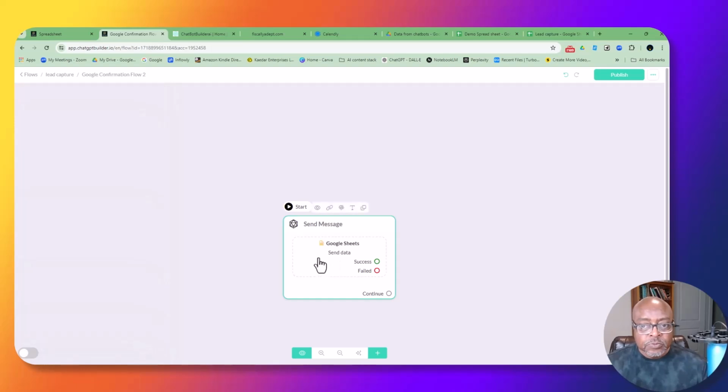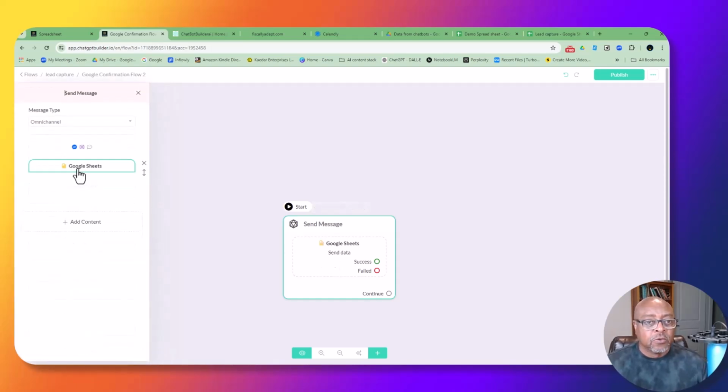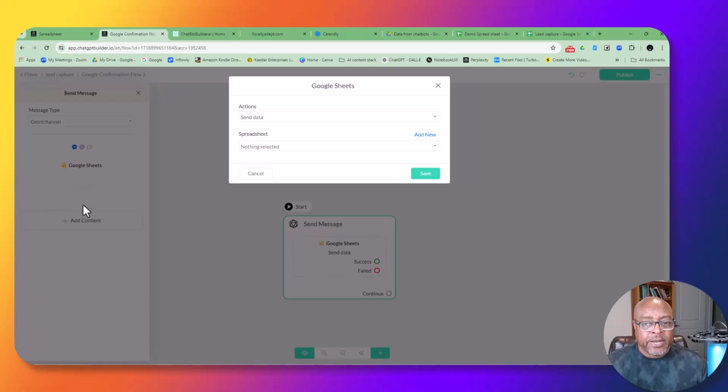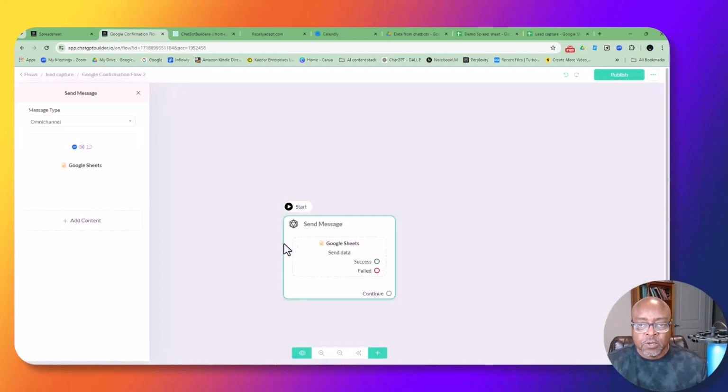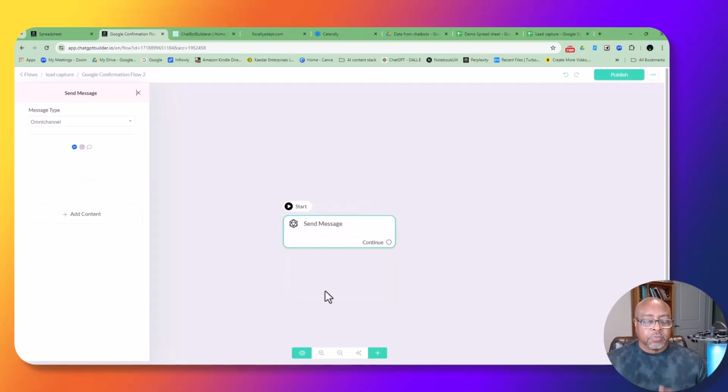So I've gotten Google Sheets, and remember I added, let me go back and start over. So let me get rid of that. Well, I'm going to get rid of the Google Sheets. So I'm getting rid of the Google Sheets. Okay, so I'm starting over.